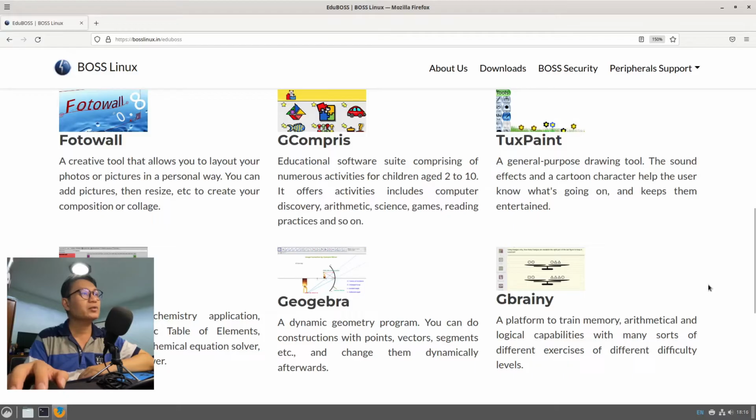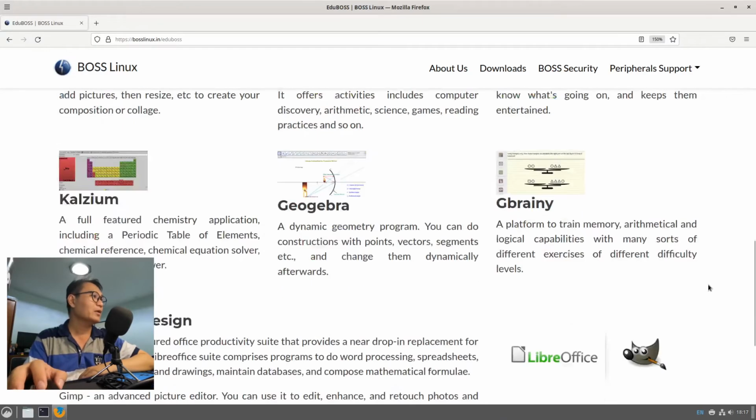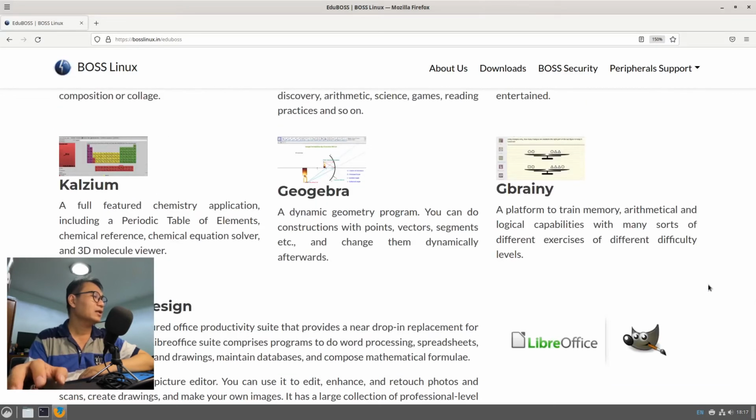And of course, we also have Tux Paint. It is a general purpose drawing tool for kids. And PhotoWall, the creative tool that allows you to lay out your photos and pictures in personal ways. And of course, we also have CalZoom. CalZoom is for the periodic table of elements, chemical references, a chemical equation solver and a 3D molecular viewer.